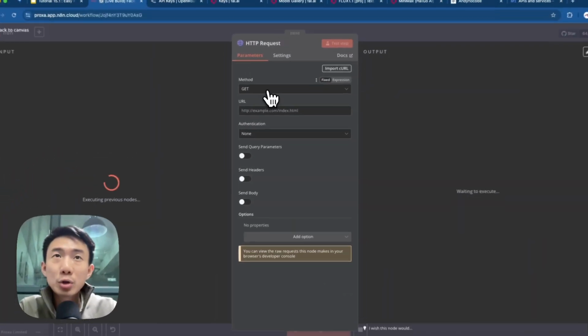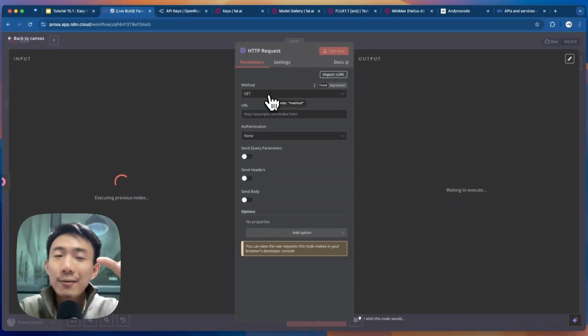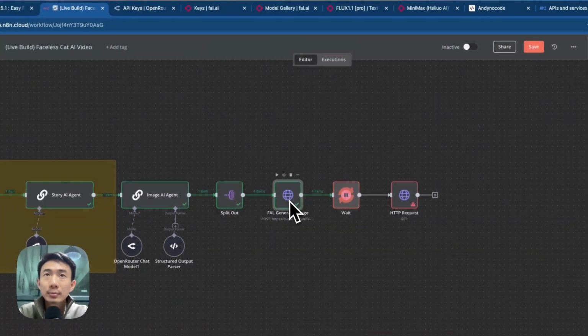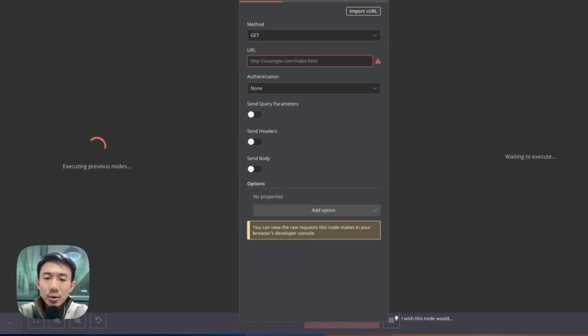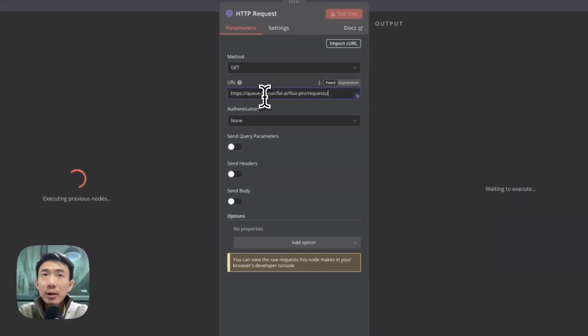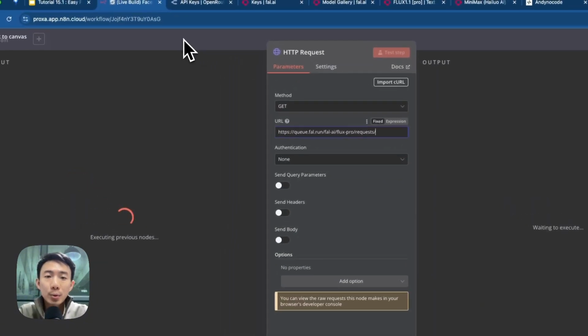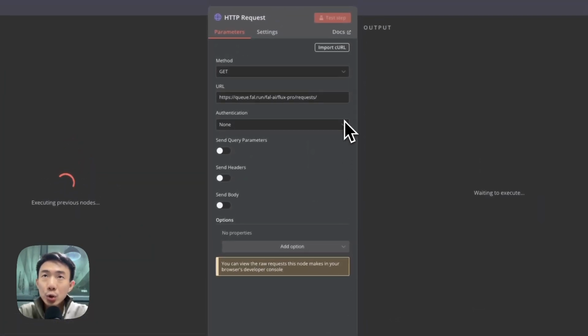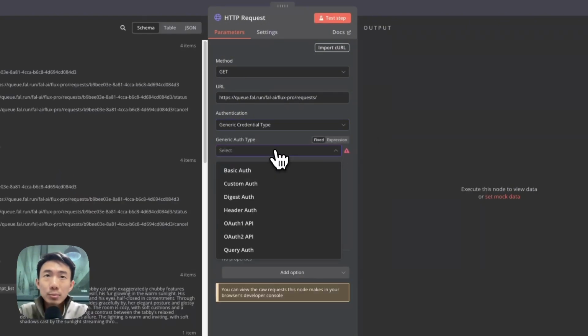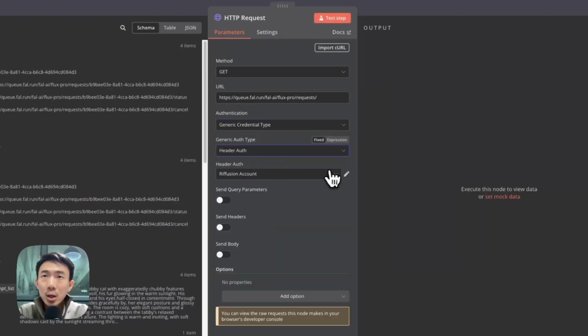This time we are going to get something, because we used the post method in the previous node. We're going to use the get method here to get back the images from Fal AI using the Flux model. So we are going to use this URL, basically queue.fal.run Fal AI Flux Pro request. All right. We are going to use authentication. Again, we choose generic credential type, generic auth type, header auth, and the Fal account.